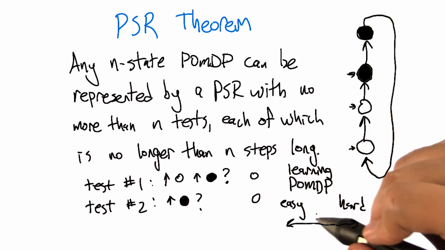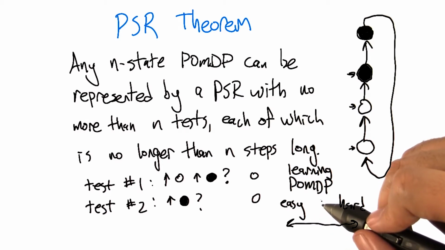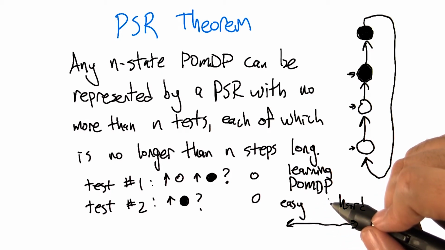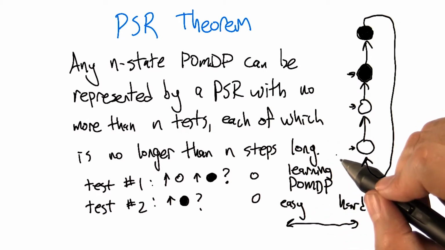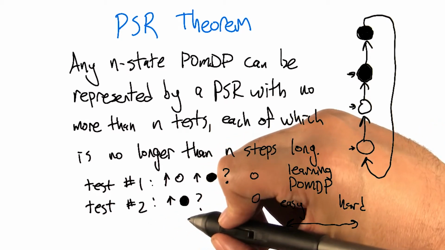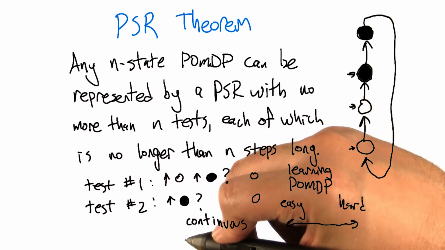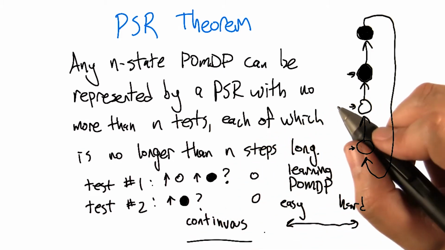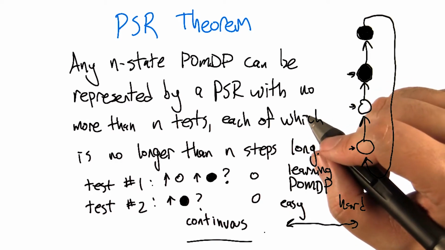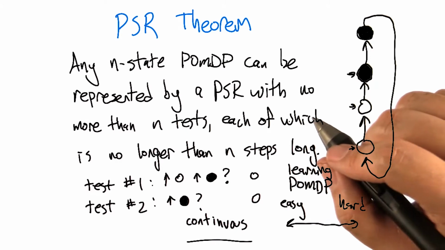So there's almost this underlying toughness of the POMDP itself, or of the environment itself, that switching to PSRs doesn't seem to exactly help. There is a case, though, when certain attributes of the problem are continuous, where it can be shown that a PSR representation can actually be learned efficiently when the POMDP representation is not clearly learnable efficiently.